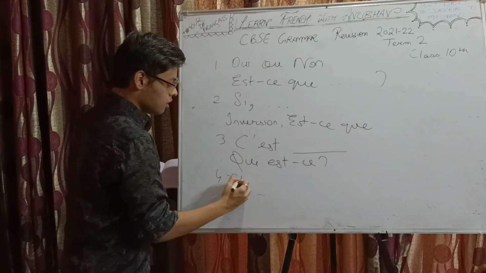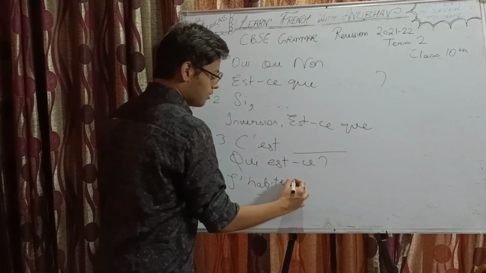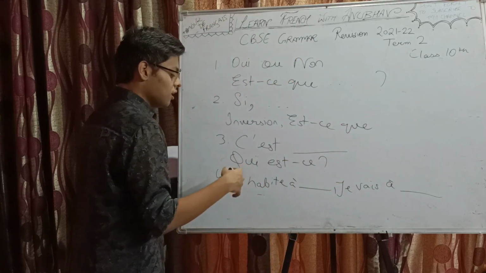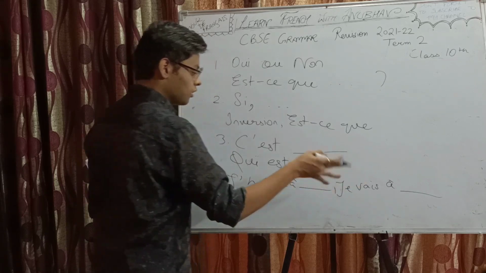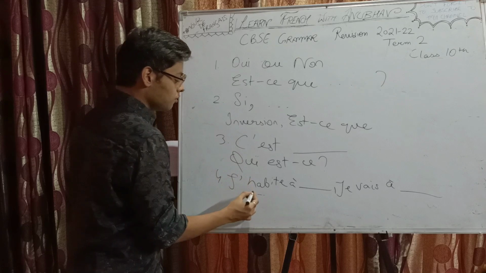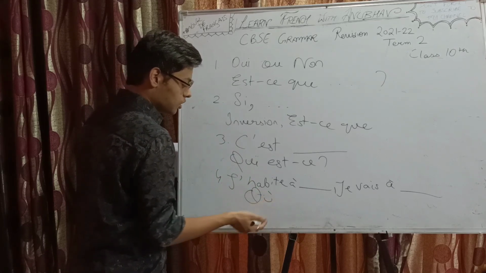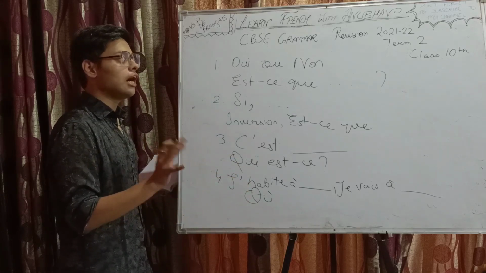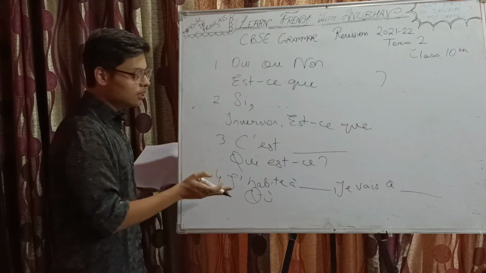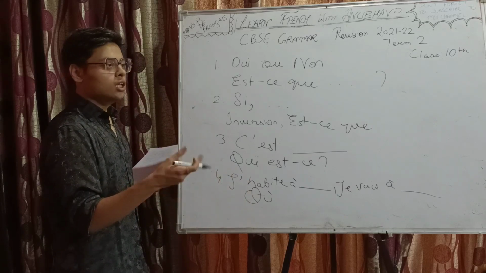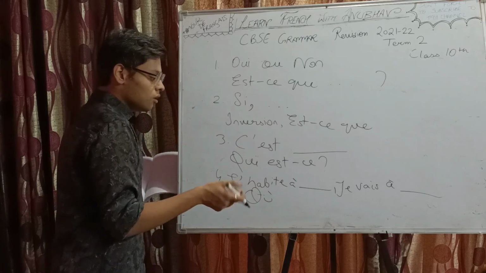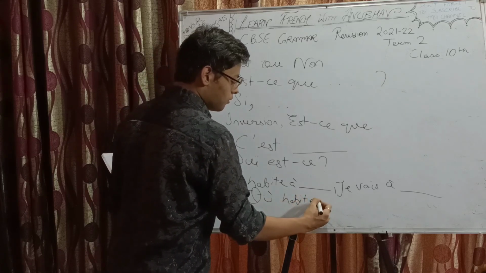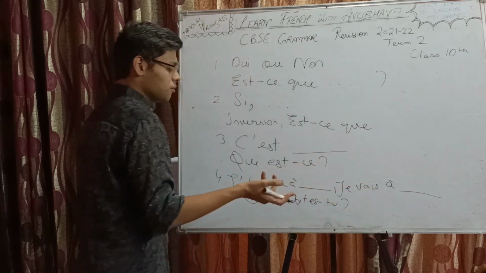4th type. Say the reply is like j'habite à dash or je vais à dash. I live in dash. I go to dash, like that. So the question would be what? Où and then inversion. Though other forms of interrogation are possible, if you follow the marking scheme, with words like où, comment, pourquoi, generally we do inversion. So où habites-tu, où vas-tu, like that.